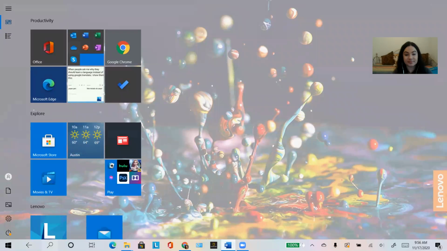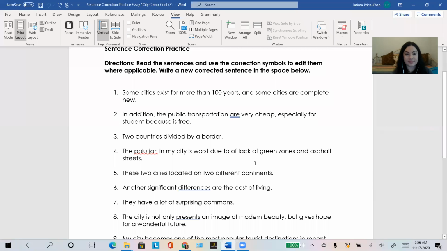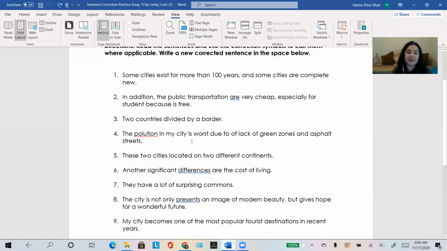Students, so you've tried your hand at correcting some mistakes, and now let's check them together. Okay, so in the first sentence: some cities exist for more than 100 years, and some cities are complete new. So there are two mistakes here. Did you catch them both?